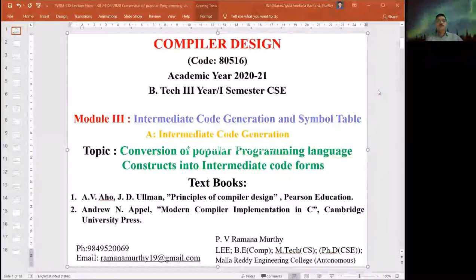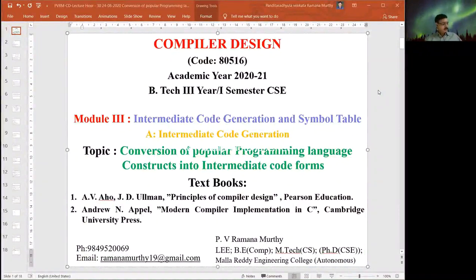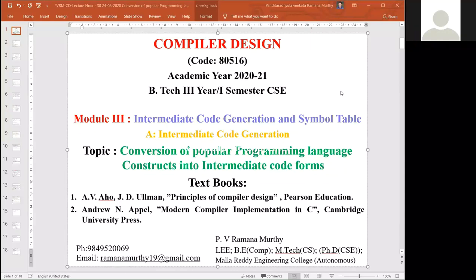Conversion of popular programming language constructs into intermediate code forms. What is the meaning of this programming language construction? We are using various languages, and a lot of compilers are available for various languages. In every programming language, how they deal with the various programming constructs, meaning various different types of statements, and how the statements are converted into the intermediate code form.